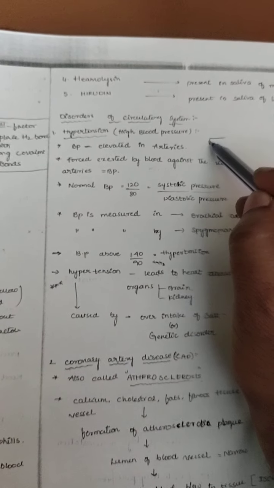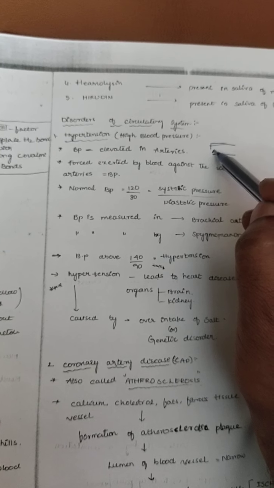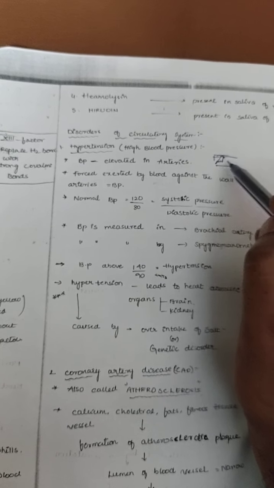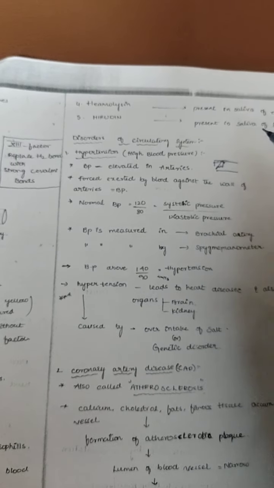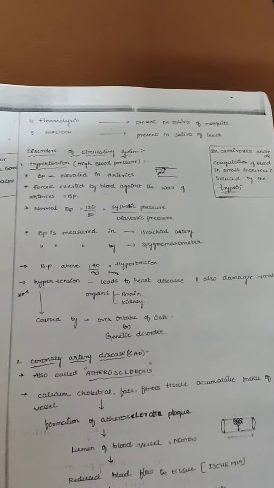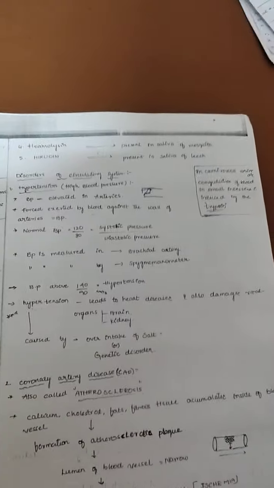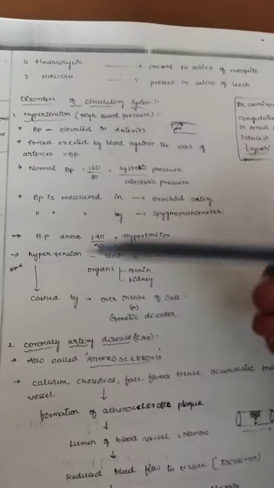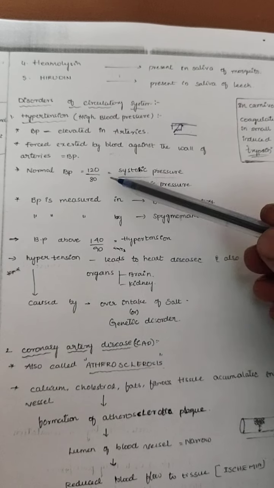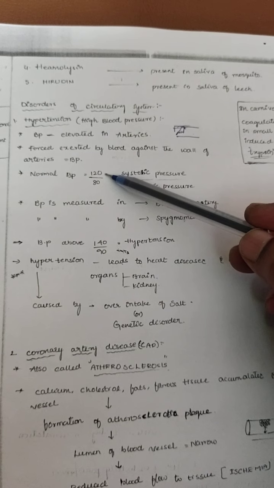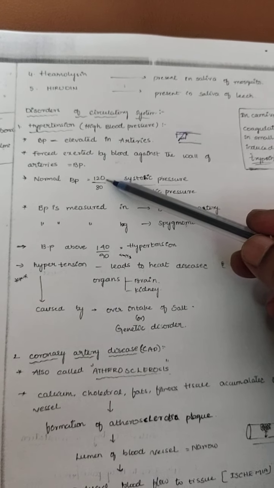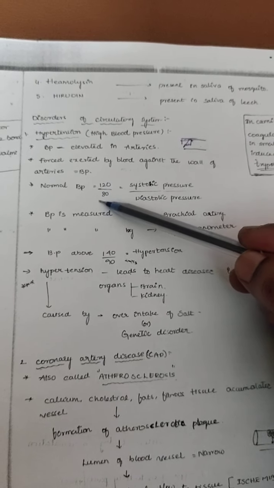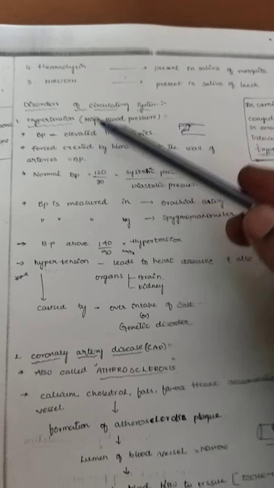Now this one is the arteries. The force the blood exerts on the walls of the arteries is known as BP. Basically, there are systolic and diastolic blood pressures. What is the normal blood pressure? Systolic pressure is how much? 120 mm Hg, and diastolic is 80 mm Hg. More than this is called hypertension.